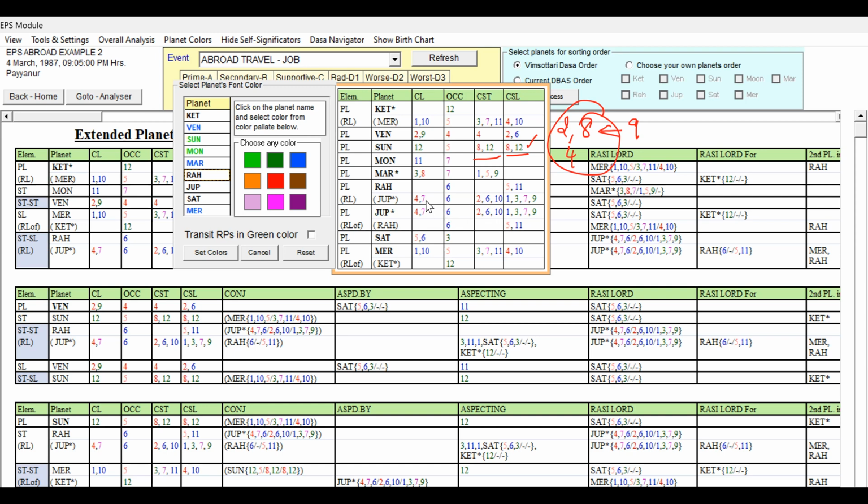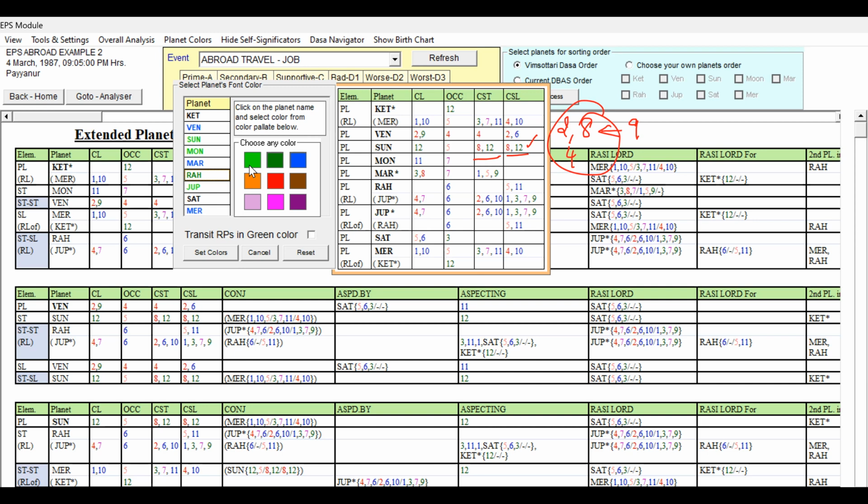Nothing. But seventh lord occupying sixth house, 2, 16, all talking about the professional prospects, and 1, 3, 7, 9 cuspal sublord. Seventh lord, 1, 3, 7, 9 cuspal sublord is good. Third sublord and ninth sublord and lagna sublord, ninth sublord, seventh sublord, all are good. So Jupiter has to be light green. So Rahu we have to give. Rahu is 6, 5, and 11, is supportive. Good only. We get light green. Jupiter itself, instead of light green, we can give dark green.